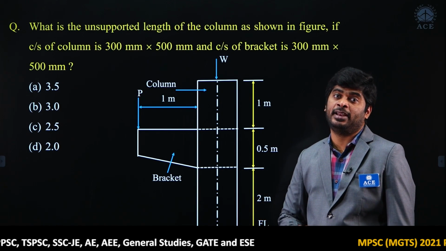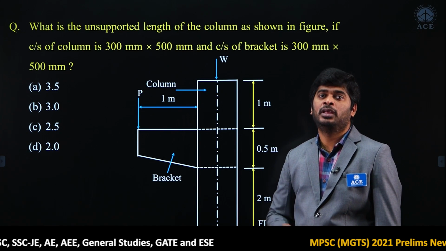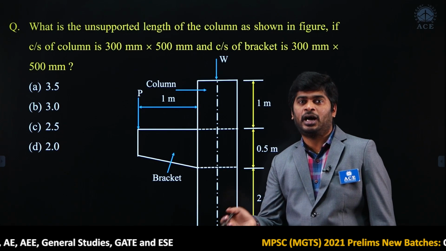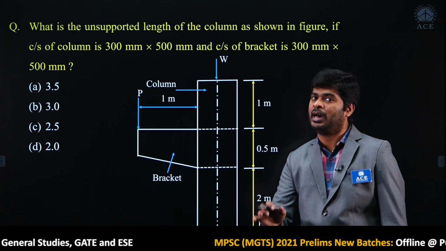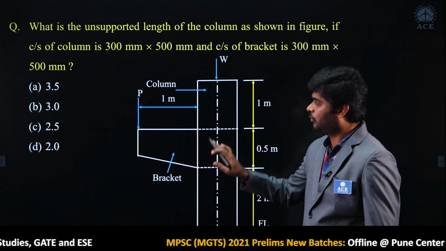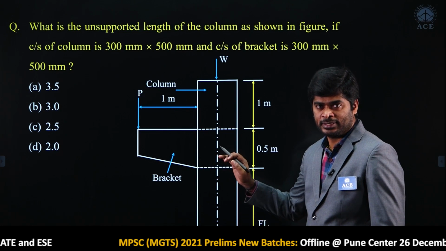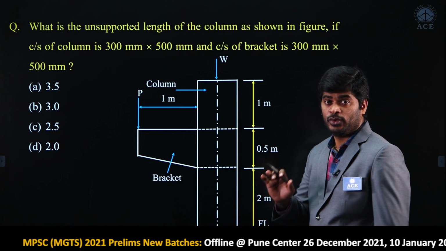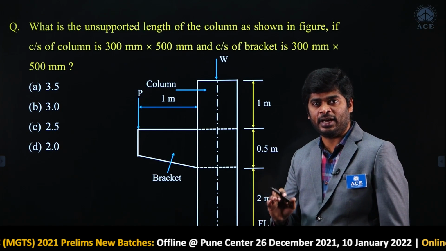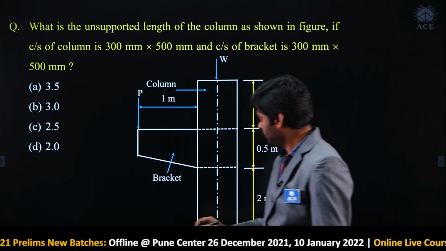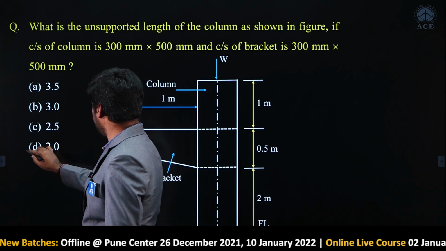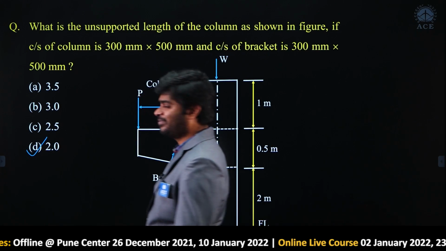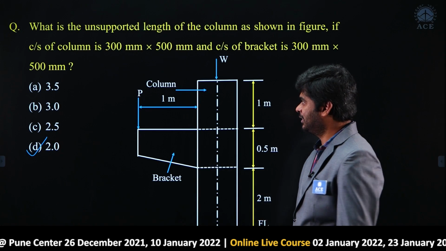Suppose it is less than half of the height of the column, then you can consider half of the height of the column as the unsupported length. For this question, the unsupported length we can take is 2 meters, very clearly mentioned in IS 456-2000. So, option D is correct for this question.